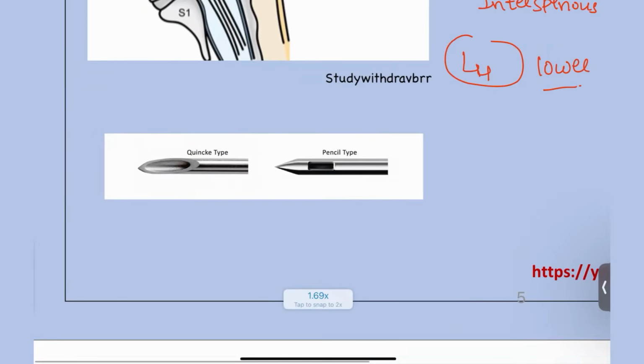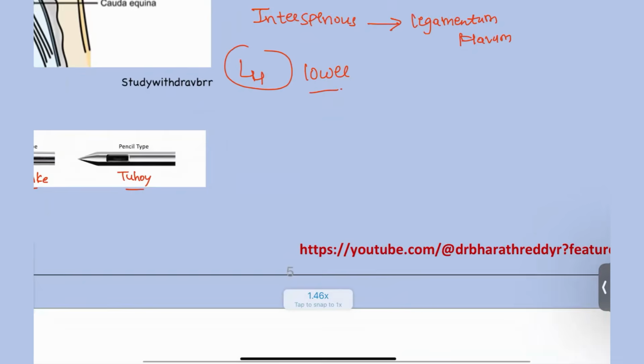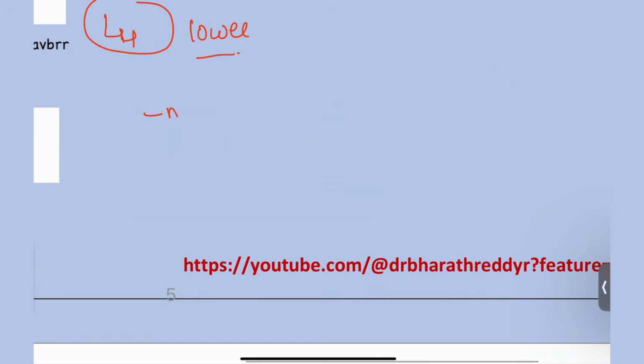What are the needles that you are going to use? The Tuohy needle, and another one is the Quincke needle. Okay, the Tuohy and the Quincke needle are what we are going to use. And what about the side effects that you have to remember for this one? The side effect most commonly associated with spinal anesthesia is hypotension.